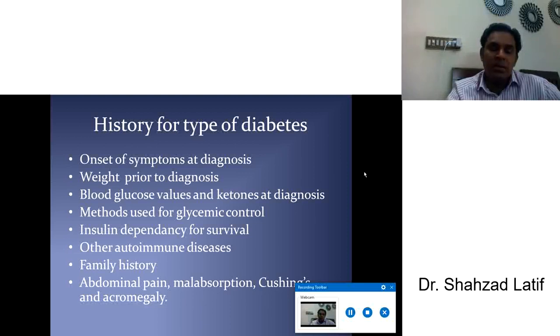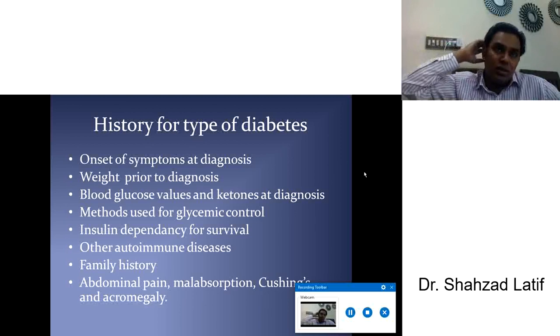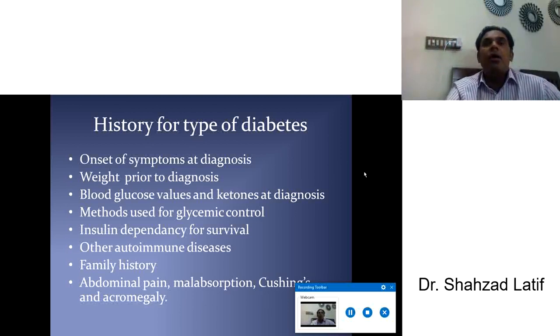Basically it's a checking of the method and instrument. So glycemic control method means which drug the patient is using, like is he or she taking insulin or taking oral hypoglycemic drugs. If the patient says I am taking oral hypoglycemic drugs, it's very suggestive the patient has type 2 diabetes.